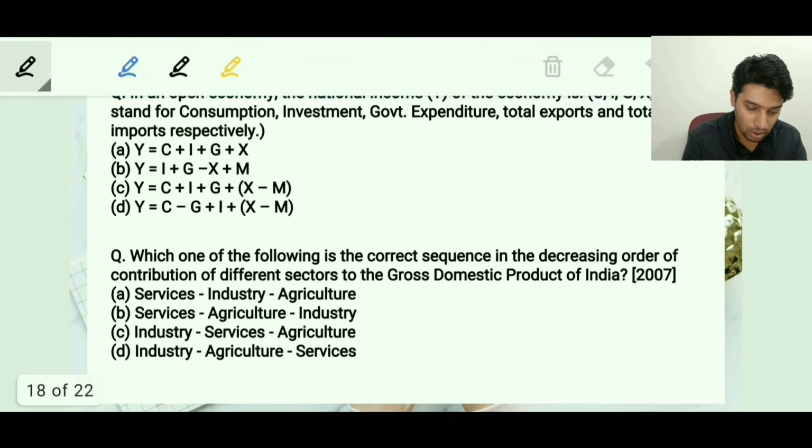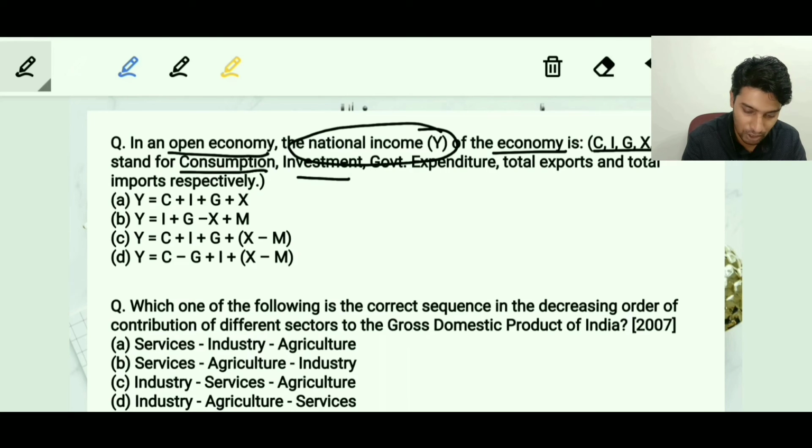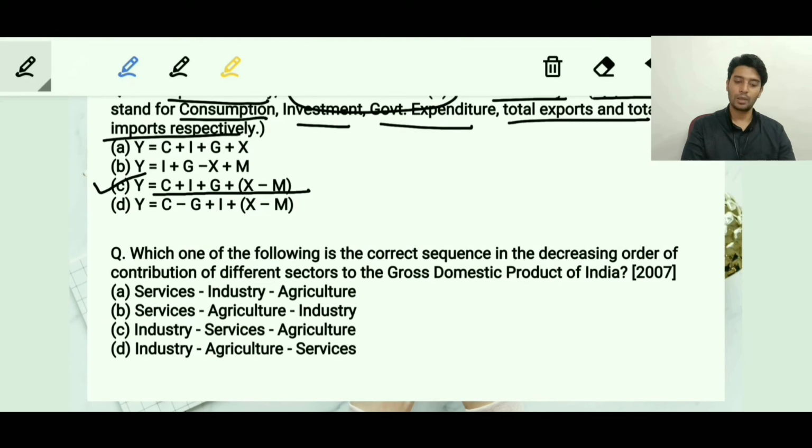The next question is about an open economy, where the national income of the economy is given, and C, I, G, X, M stand for consumption, investment, government expenditure, total exports and imports respectively. So what is the formula? They had asked this question, and if you remember, in the slide of the GDP, I guess it was the second or third point, this formula was already mentioned. The formula of the GDP is nothing but C plus I plus G plus X minus M. So in this question, the option C is the correct answer. Then let's go to the next question.